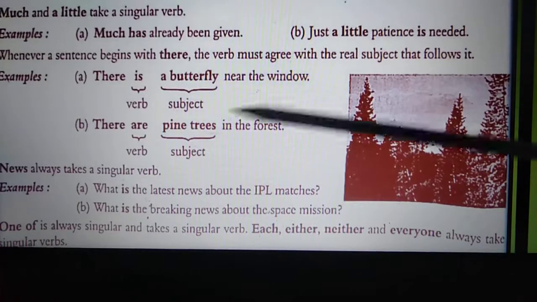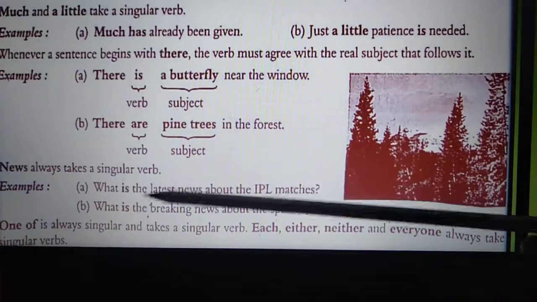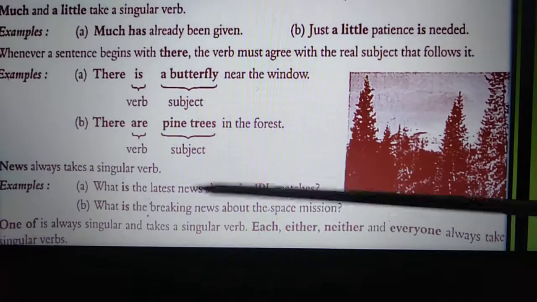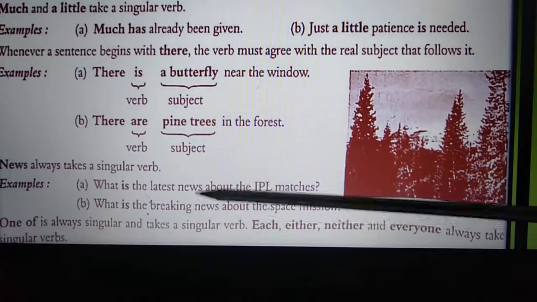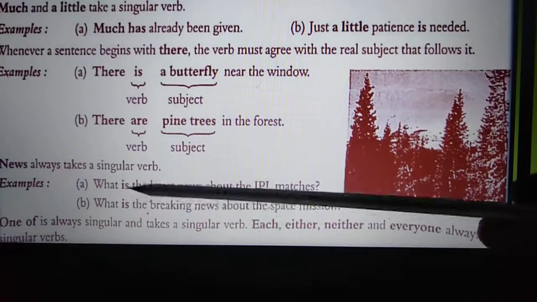Now news. News always takes a singular verb. What is the latest news? For news you are going to use only is. What is the breaking news? See, for news we have taken the singular verb here is.